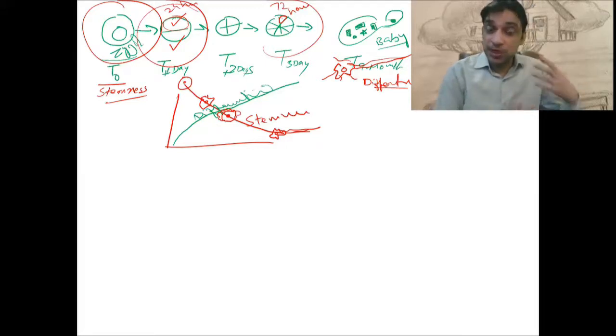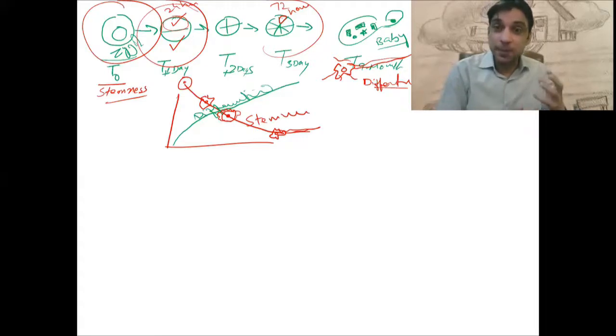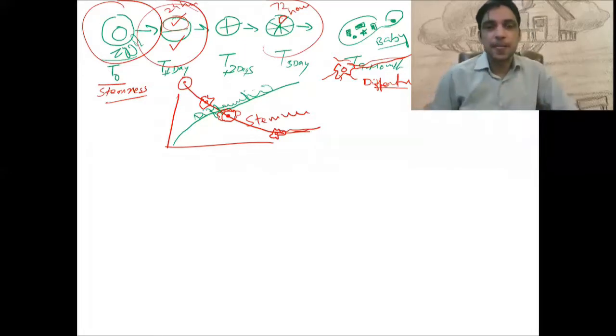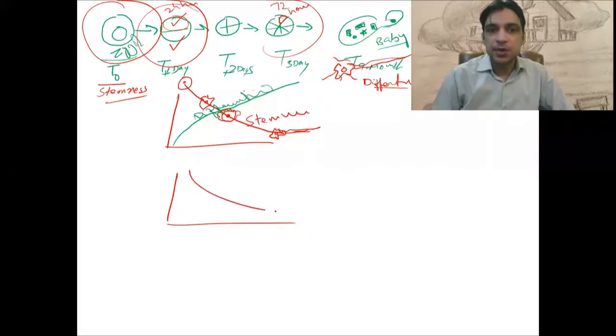Its potential as a stem cell is lost so much that the cell is no longer able to go back to being a stem cell anymore. It will have to be converted into a differentiated cell. Either that differentiated cell will be the neuron in this case, or that differentiated cell might be the epithelial cell.